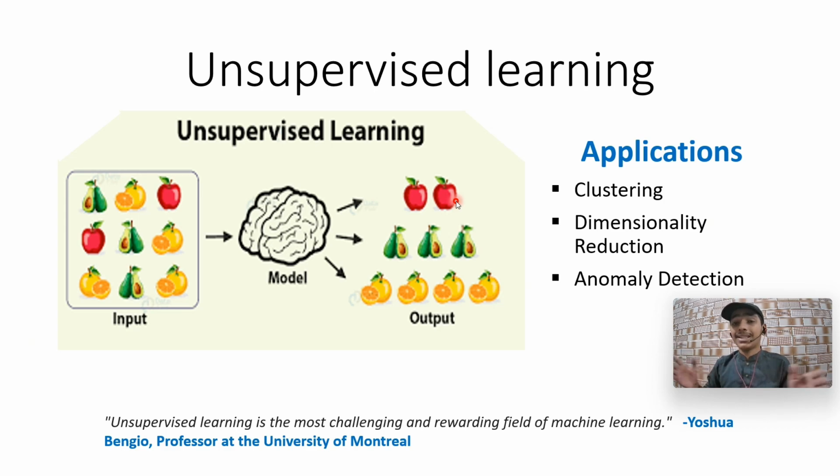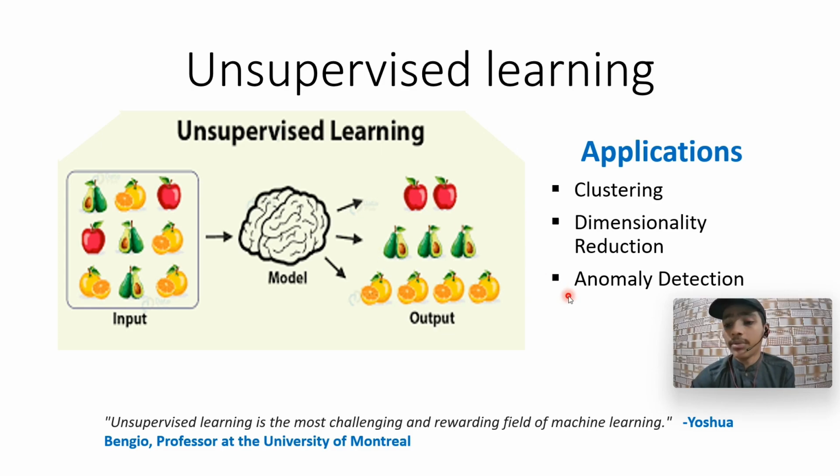When we have a very vast amount of data, we cannot measure it or label it, so we give the machine that task. Then we label it apple, guava, and orange easily. A few applications of unsupervised learning are clustering, dimensionality reduction, and anomaly detection. That is what unsupervised learning did with this picture, and it gets this as an answer.